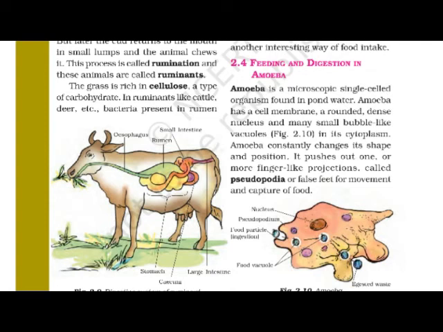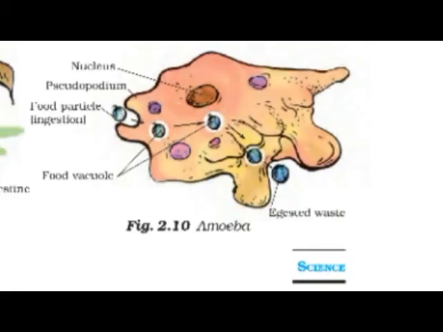Amoeba feeds on some microscopic organisms. When it senses food, it pushes out the pseudopodia around the food particle and engulfs it. The food becomes trapped in a food vacuole. See, it's a very interesting and important process of engulfing the food.